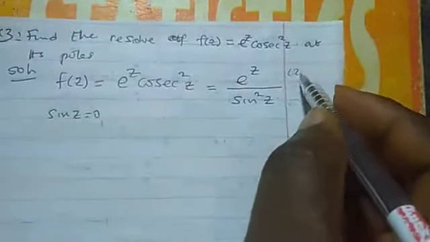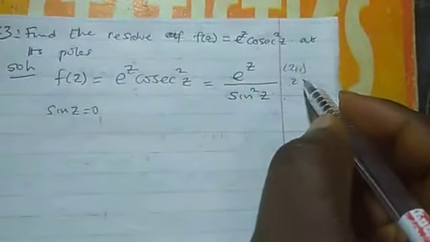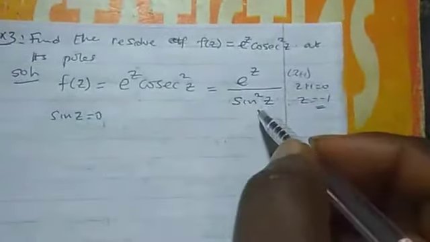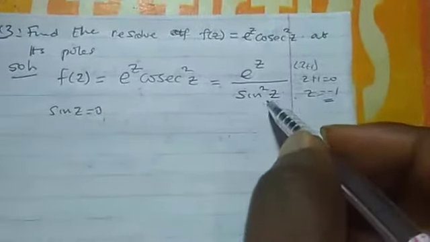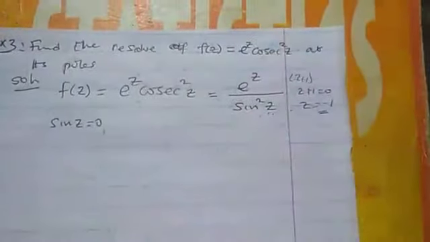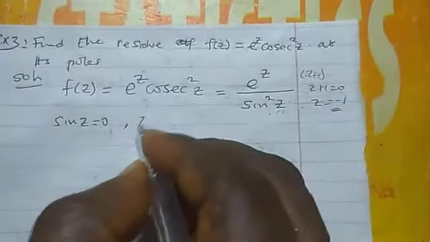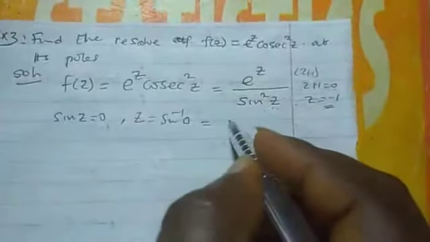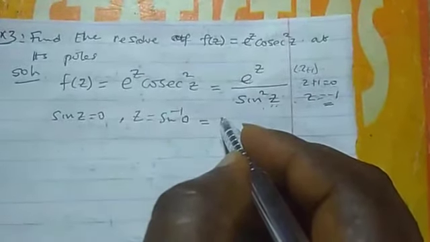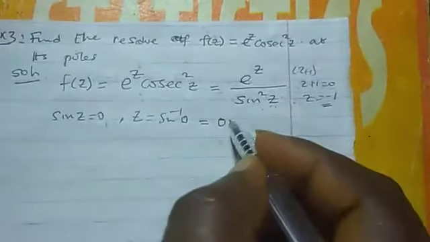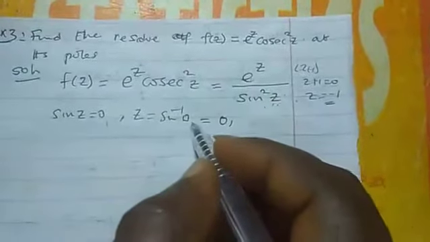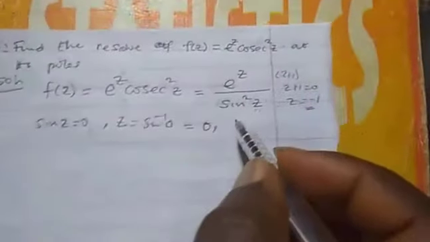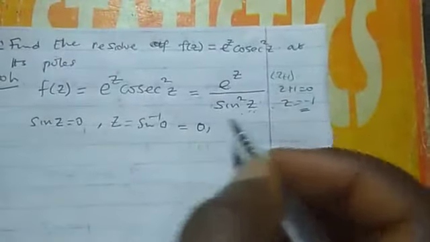Normally, if it is something of this nature too, we normally say z plus 1 is equal to 0, z is equal to minus 1. So similarly, we can do that for this to get our singularity here. So from that place, z will be arc sine 0, and arc sine 0 will give me 0. That is what sine gives 0. Sine 0 will give 0.